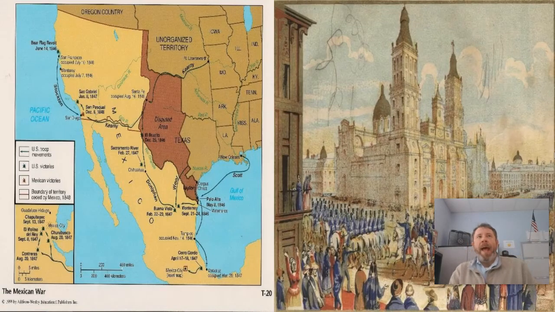Hey, everybody, welcome back to U.S. history. We're going to talk about Standard 8C, which is how the Mexican War led to the growing sectionalism between the North and the South.